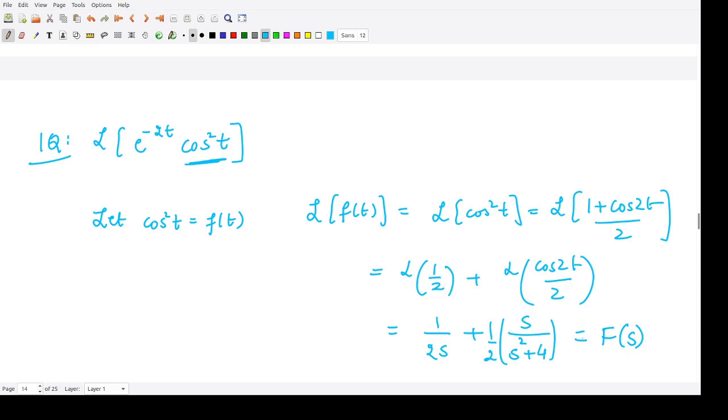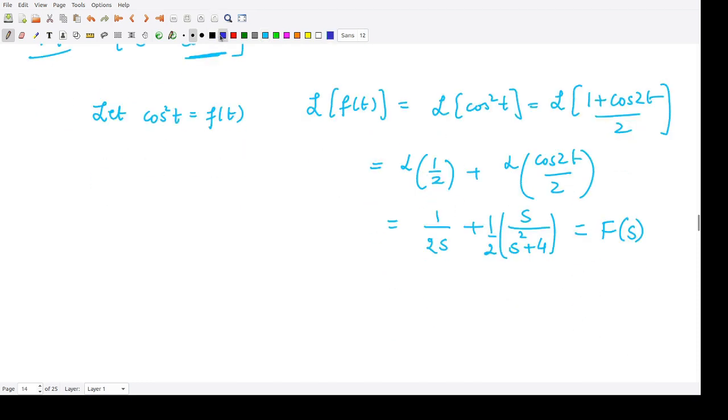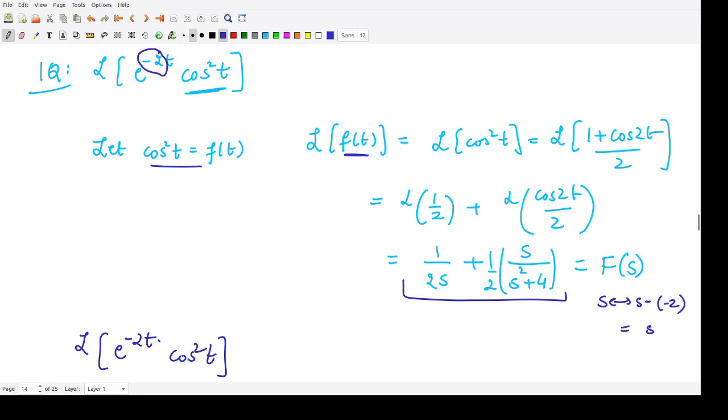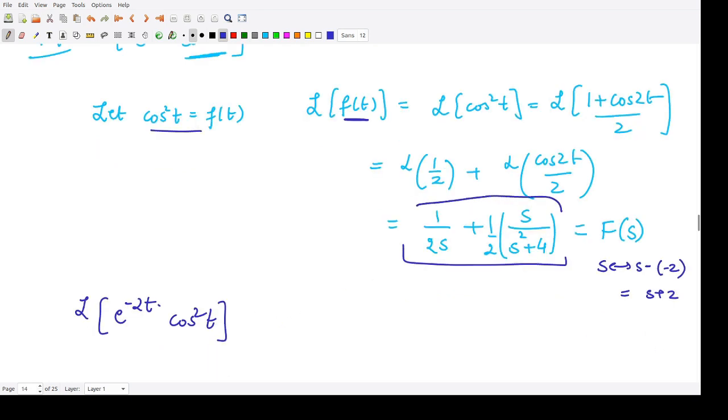So now what we will do, in order to calculate the Laplace transform of e to the power minus 2t into cos square t, we know its Laplace transform is this quantity. So here we will replace s with s minus of this quantity, this coefficient. So s minus of minus 2. So it will become s plus 2. So wherever we have s in this expression, we will replace that particular s by s plus 2.